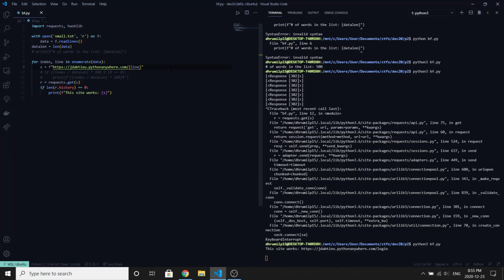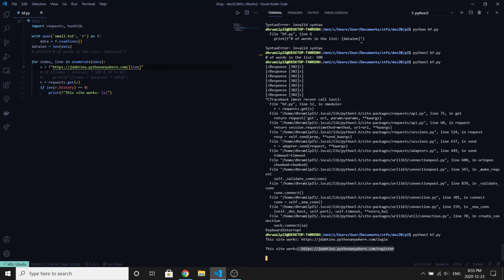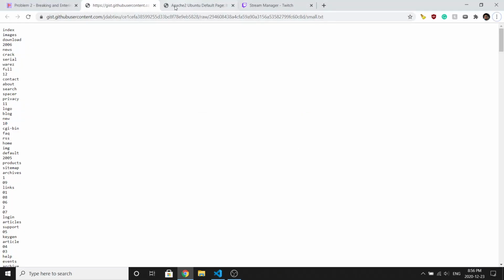And yeah, so there we go. We have one word that works: login. We can just let it run. There aren't any others that work, sorry. So we can just try that here.